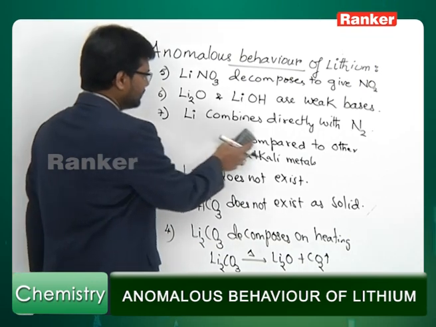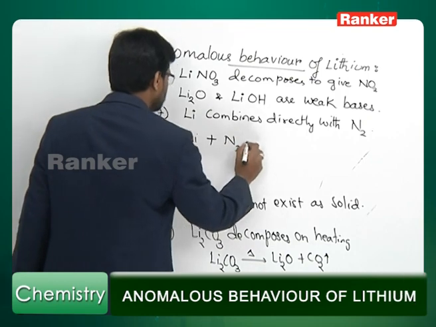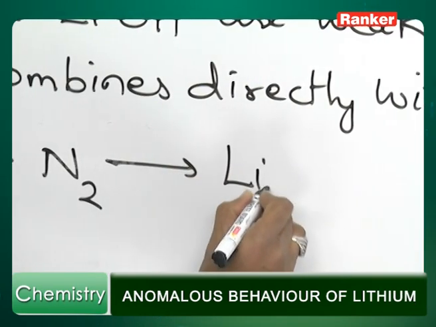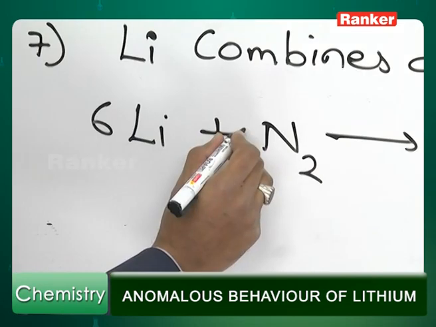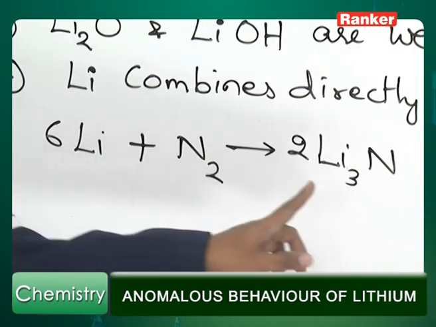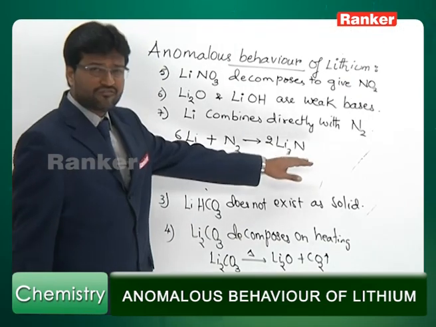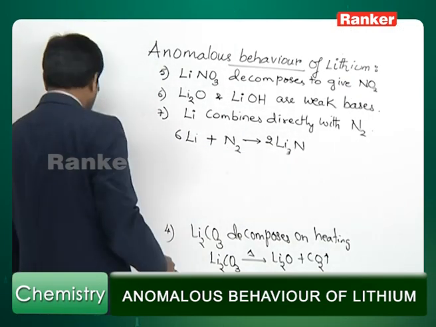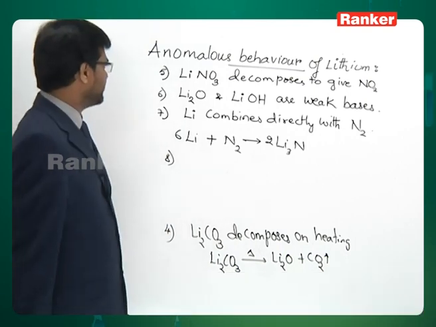The reaction can be shown like this: Li plus N2 gives Li3N. Let us take it as 6. This is lithium nitride. Lithium is the only alkali metal which can directly combine with nitrogen, and it will form lithium nitride.